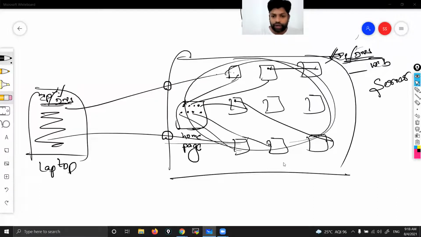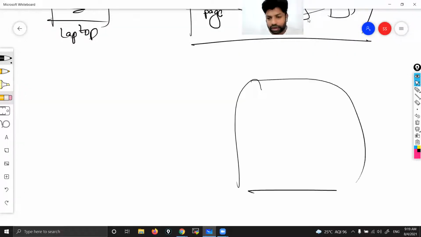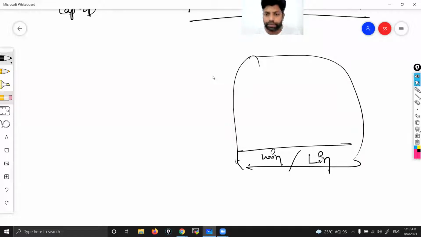Now, as I said, today we are going to create our own website. See, just creating a server and keeping web pages on it will not work. That is not the only thing. Directly keeping web pages on the server, no, that is not the case. So what we have to do after launching the server, that could be Windows or Linux. For example, you are a student. If you sit in an AWS class, you will become an AWS student. If you sit in a DevOps class, you will become a DevOps student. Wherever you sit, you will become that particular student.